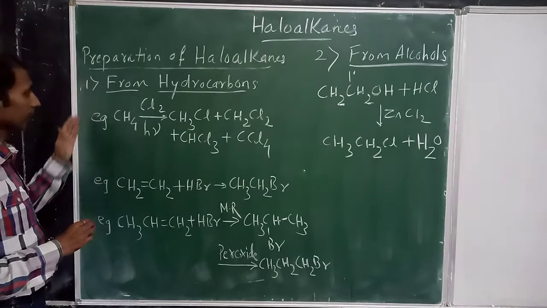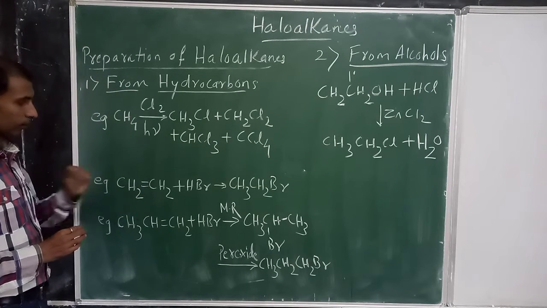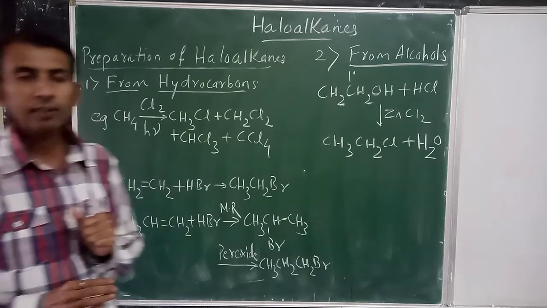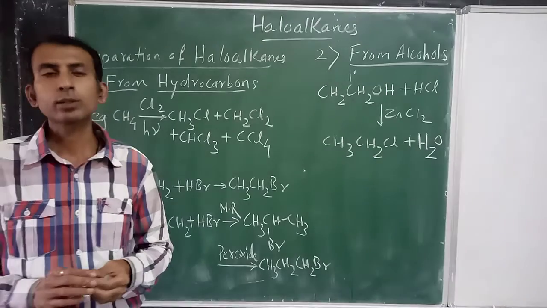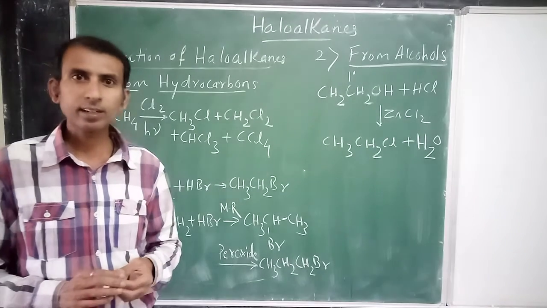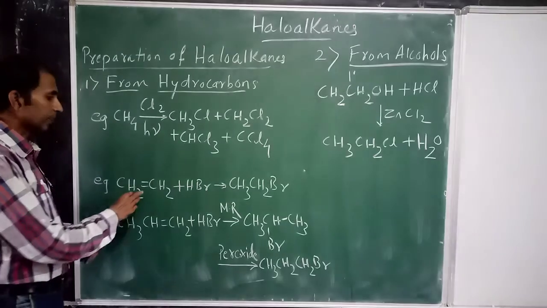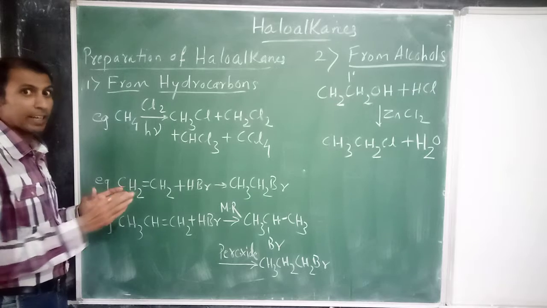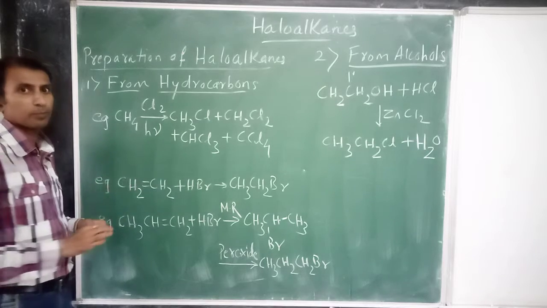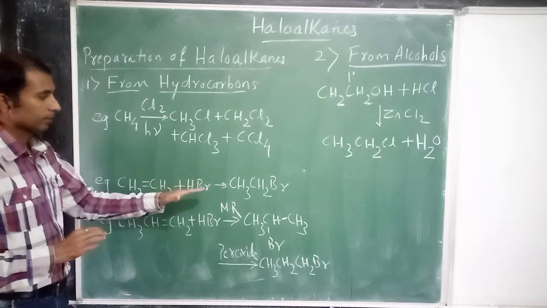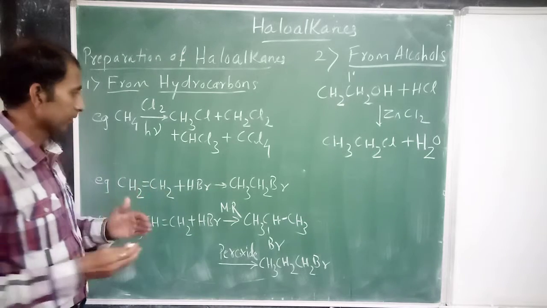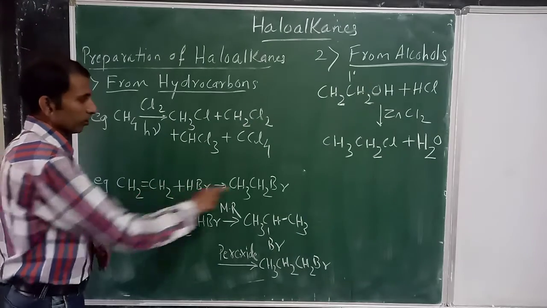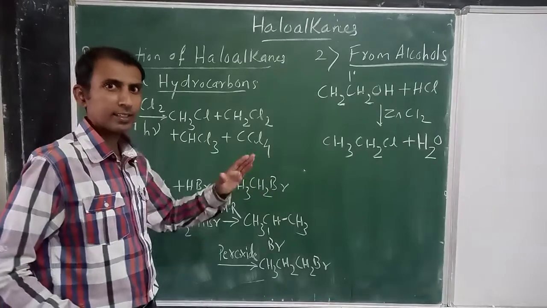Now second class of hydrocarbon, alkene. In 11th standard also we have studied there are two types of alkenes, symmetrical alkene and unsymmetrical alkene. This alkene is symmetrical because on both sides of the double bond there are the same groups, CH2 CH2. So this type of alkene will react with any halogen acid. Here they have taken HBr, one H gets added here, Br gets added here, and you get CH3CH2Br, that is alkyl halide.